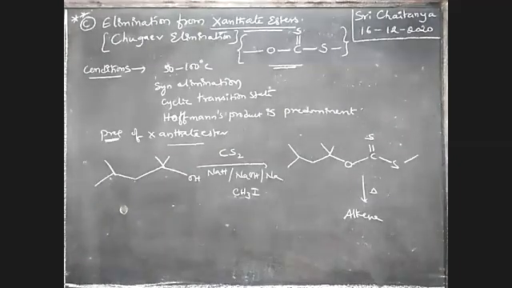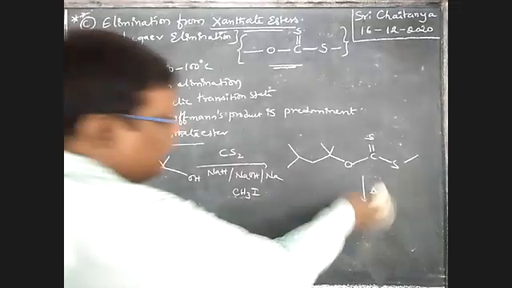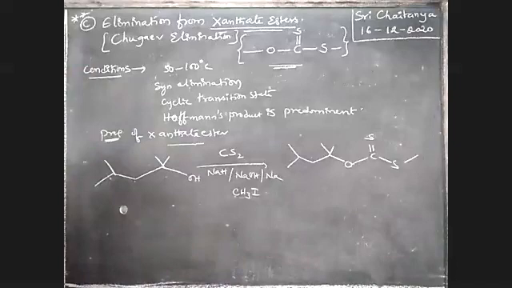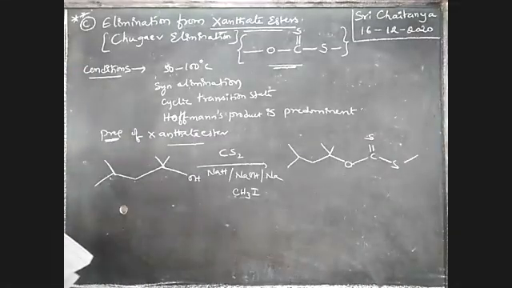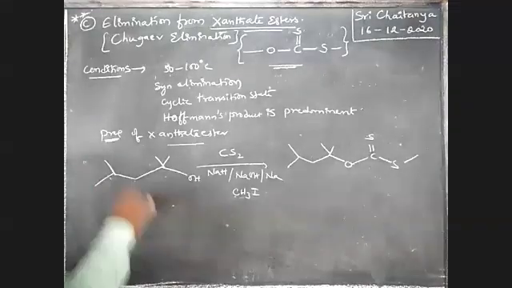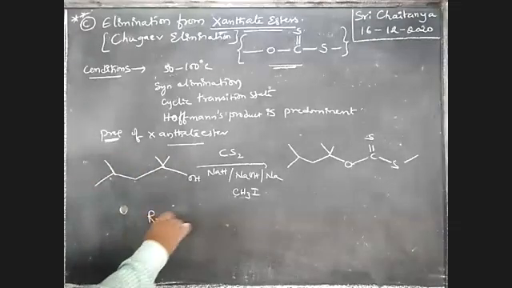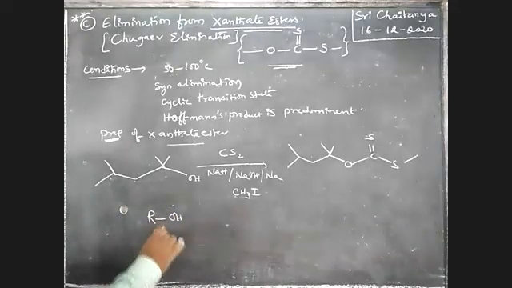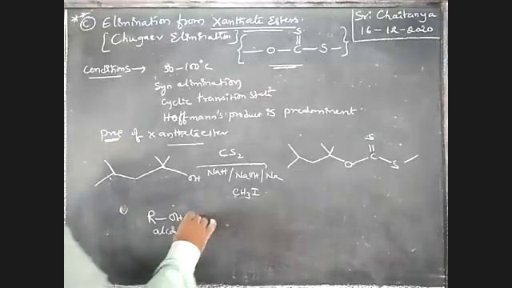Okay. See here, how to prepare xanthate ester. So what is the mechanism behind this? This is alcohol. I am taking this one as ROH. This alcohol reacts with a base.